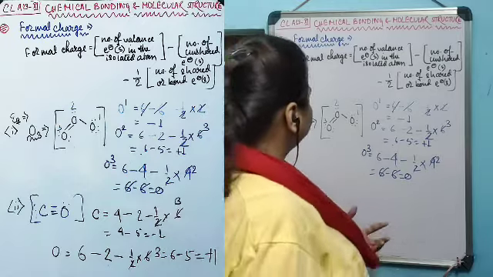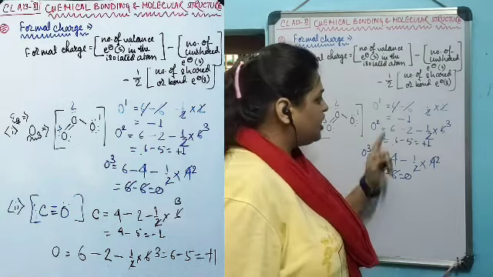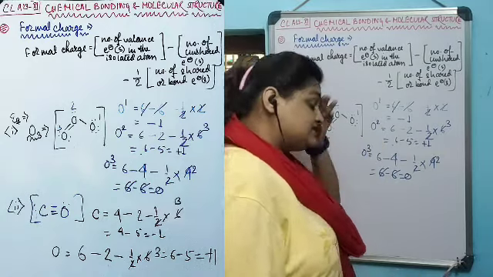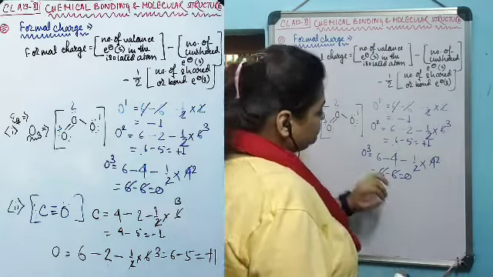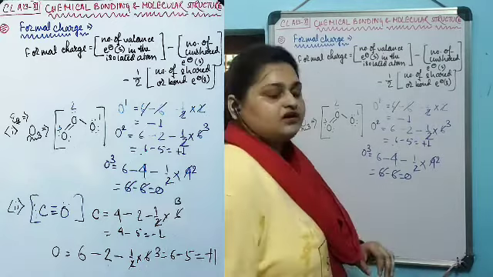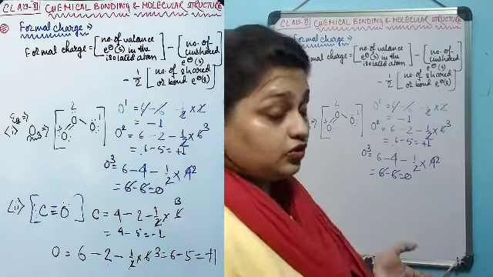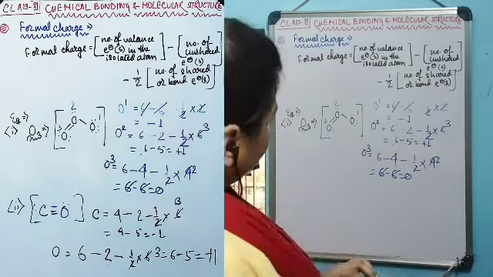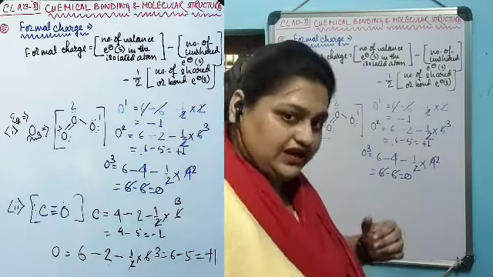So what it's trying to say is that the third oxygen bears 0 formal charge, whereas the second oxygen bears plus 1 formal charge, and the first oxygen, that is the right hand side oxygen, bears minus 1 formal charge. As a total they will give 0 plus 1 minus 1. It will give a total of 0 formal charge, that is, it is neutral in nature. This is the calculation and concept of the formal charge.